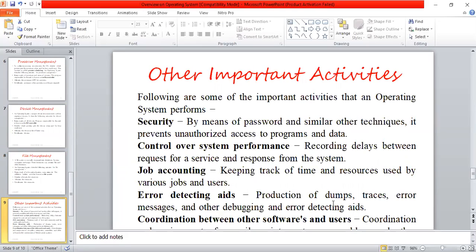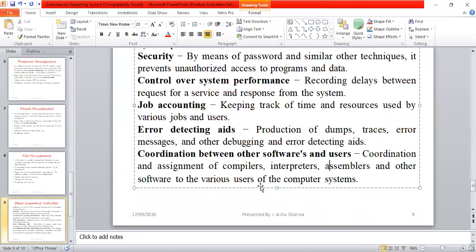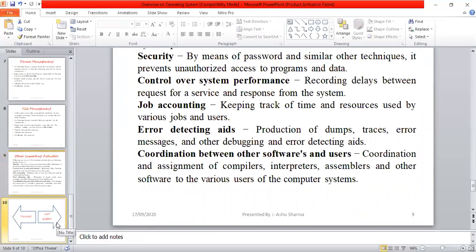Error detecting aids include production of dumps, traces, error messages, debugging and troubleshooting. And then coordination between the software and the users: assignment of compilers, interpreters, different translators and other software to various users of the computer system. So these are some of the functions that we can point out when we talk about the operating system and its functionality.